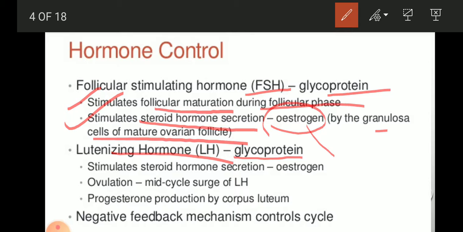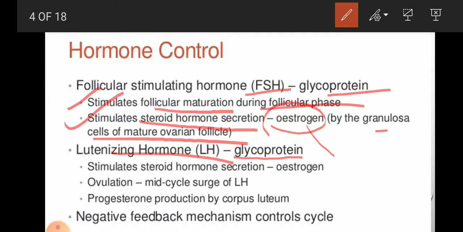They are triggered by gonadotropin releasing hormones which are released from the hypothalamus. Then they stimulate the pituitary gland to secrete FSH and LH. Then they perform their functions and estrogen and progesterone start to secrete.